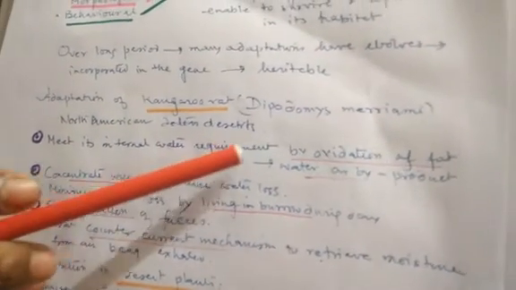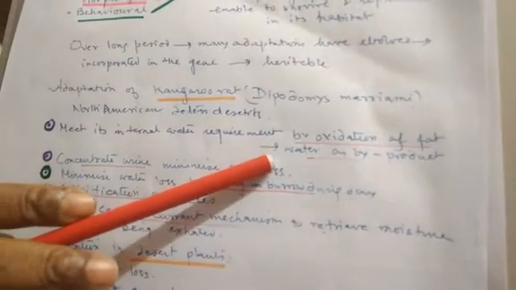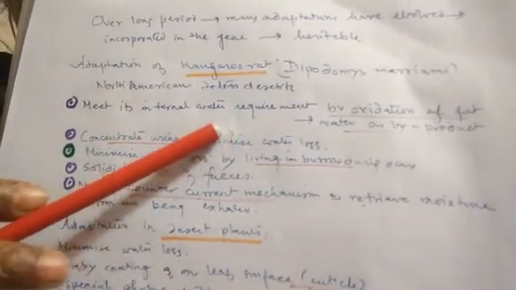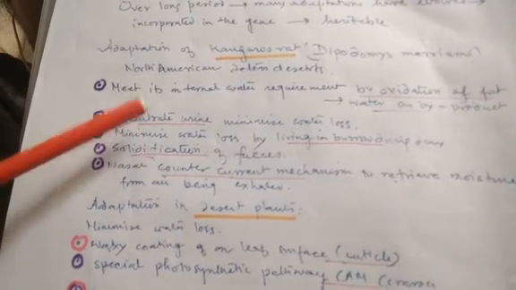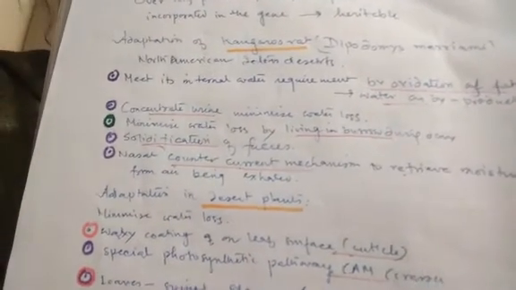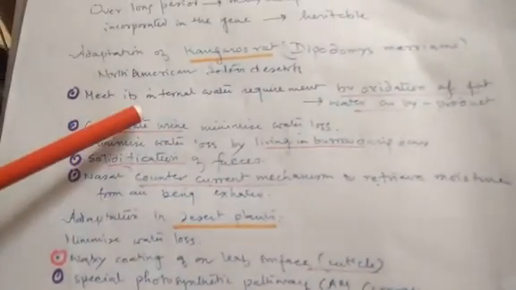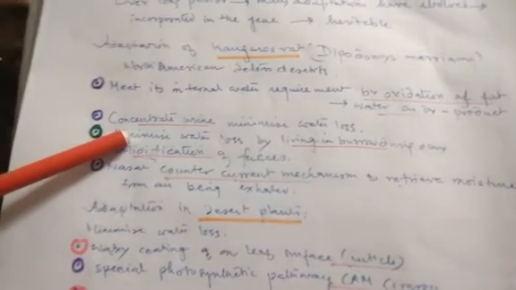There is oxidation of fat. They are oxidizing the fat stored in them, and oxidation of fat generates water, and thus they are meeting their water requirements. So on one hand they are trying to meet their water requirement by various physiological processes, and on the other hand they are trying to prevent the loss of water. Now how are they trying to prevent loss of water?